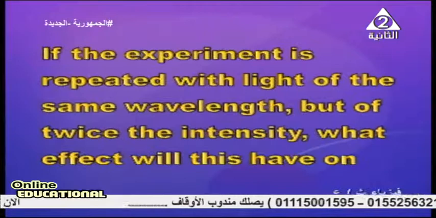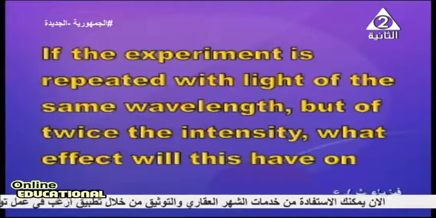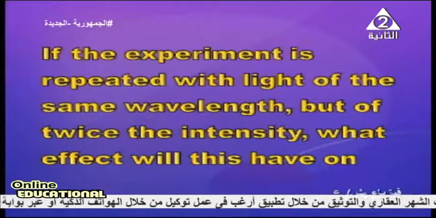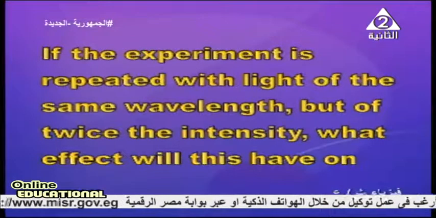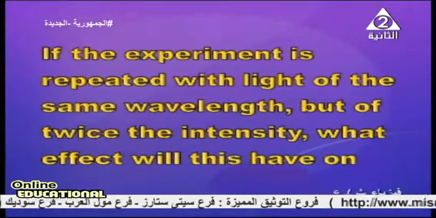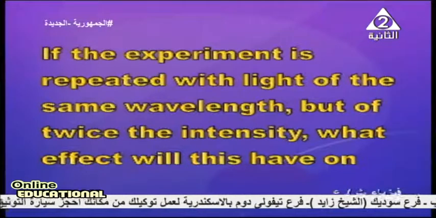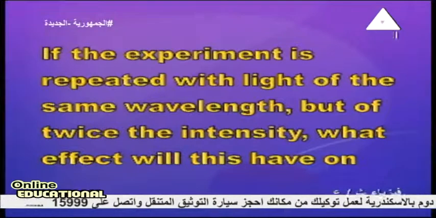If the experiment is repeated with light of the same wavelength, same frequency, but twice the intensity, we use twice the number of photons.